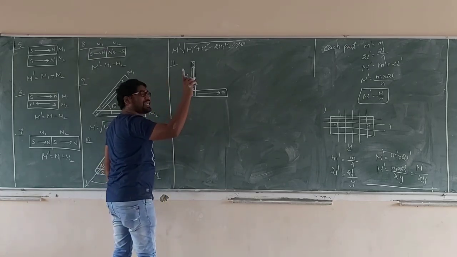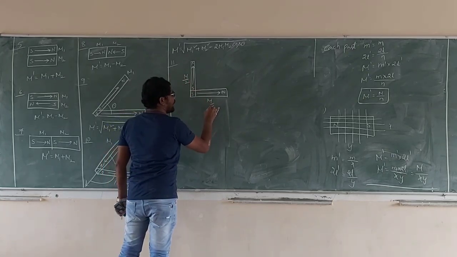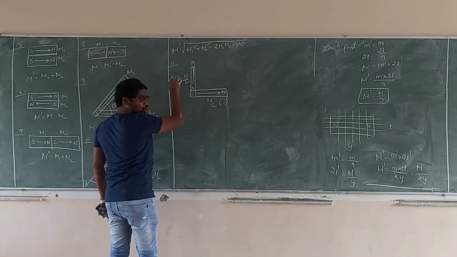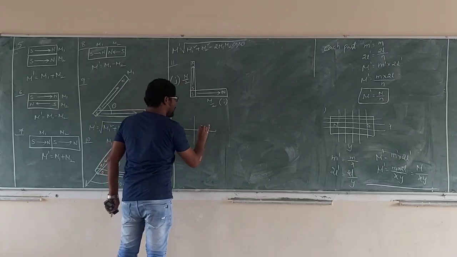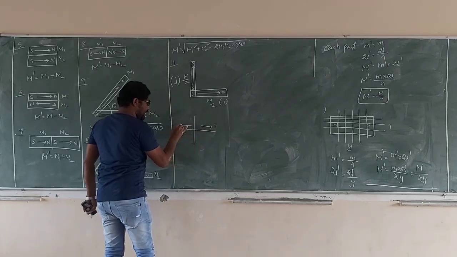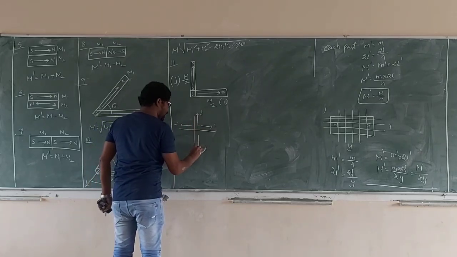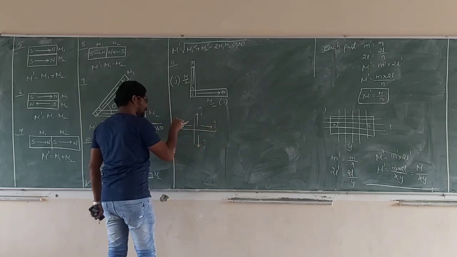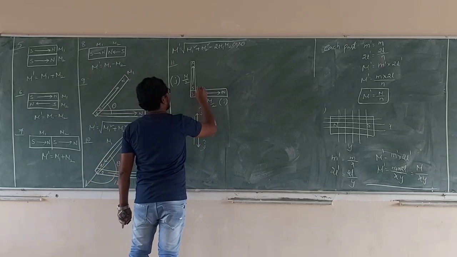Now the single magnet is bent in the form of a line. This is also M by 2. This is plus i. This is plus j. According to vector notation, we know the vector notation: plus i, minus i, plus j, minus j. Remember to calculate the magnetic moment in vector notation. Now, what is the resultant magnetic moment?